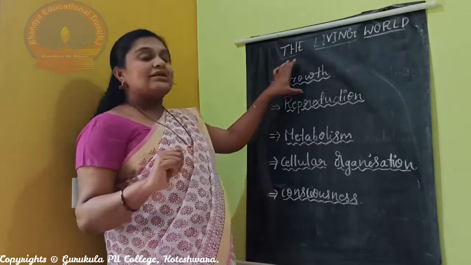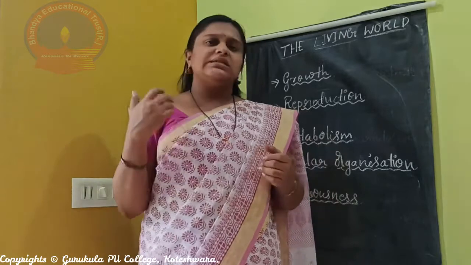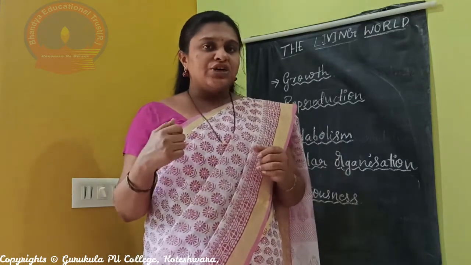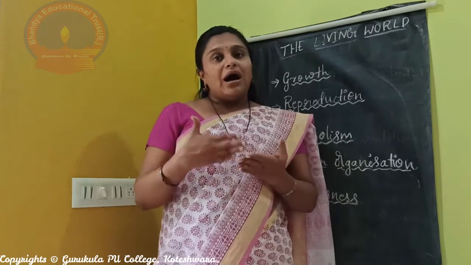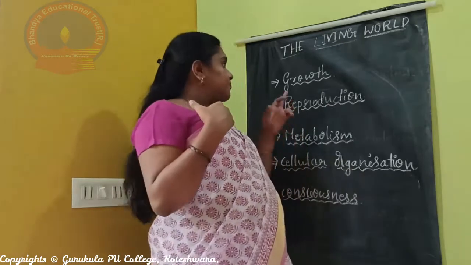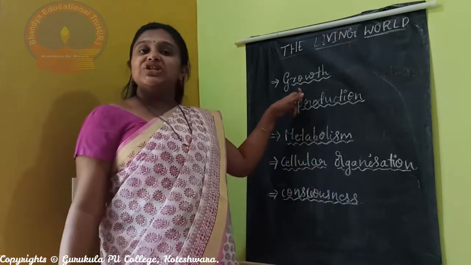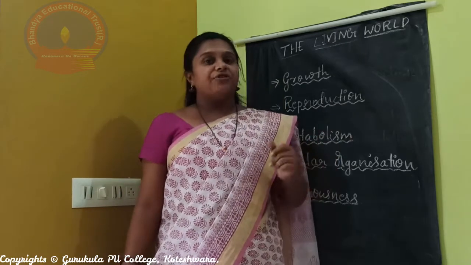Okay, first one is growth. We know each and every organism will grow, but is it only present in living organisms, are non-living things unable to grow? Let us discuss. Growth is found in each and every organism, and the form is different in different organisms.